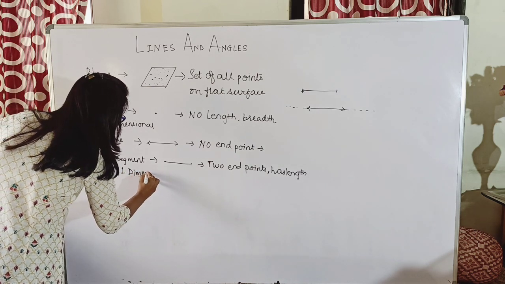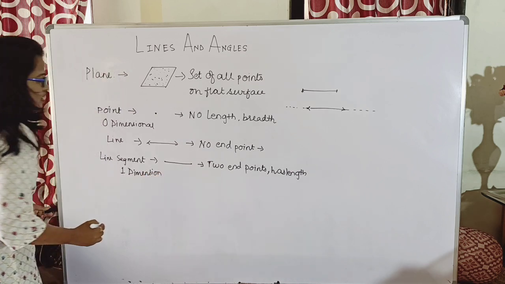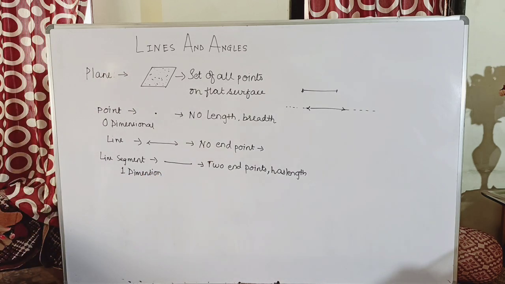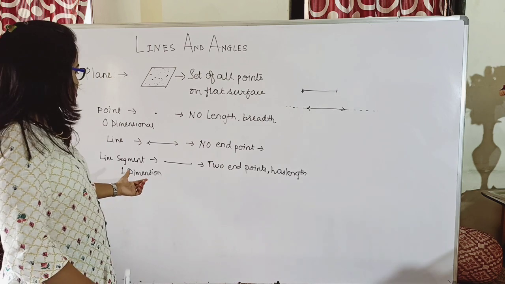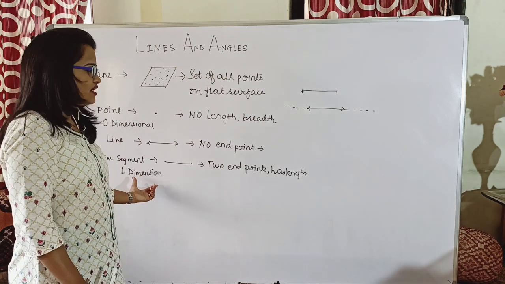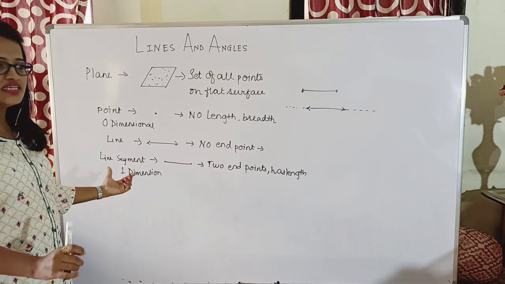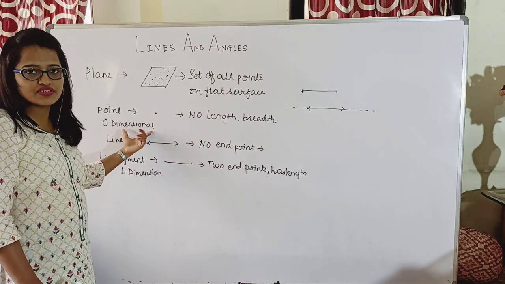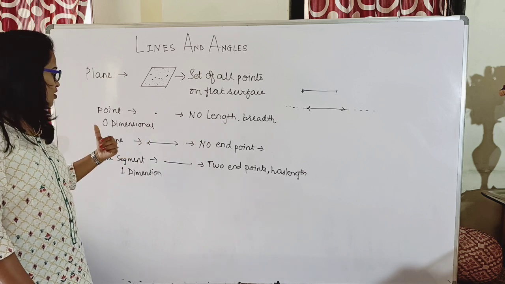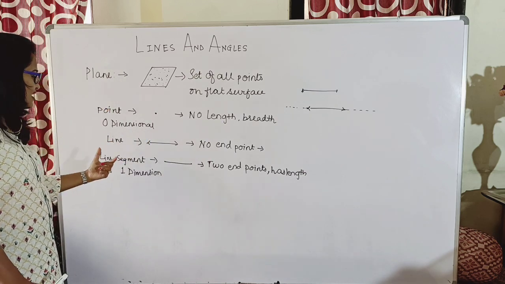Why one dimensional? Because it has a length. Whenever a geometrical figure has a length, it is called one dimensional. If it has neither length nor breadth, then it is called zero dimensional, as we have seen with respect to a point.